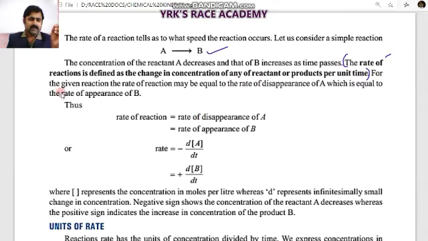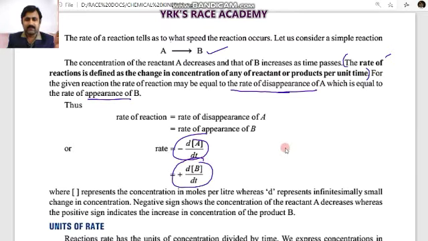So for a given reaction A gives rise to B, the rate of reaction is equal to the rate of disappearance of A, and it is also equal to the rate of appearance of B. Appearance means plus d by dt of concentration of B, and disappearance means we will use a negative sign, minus d by dt of concentration of A.